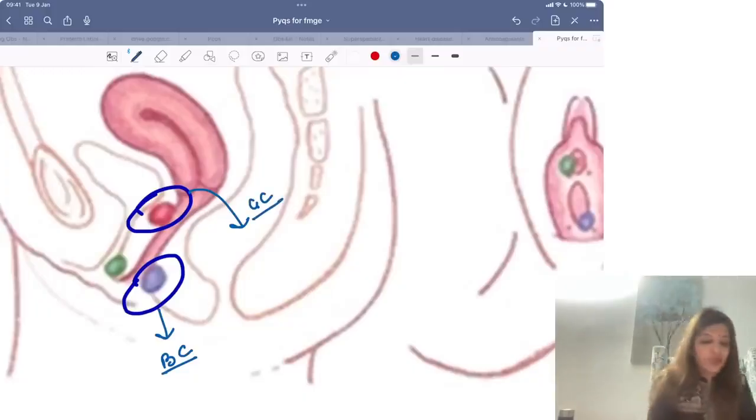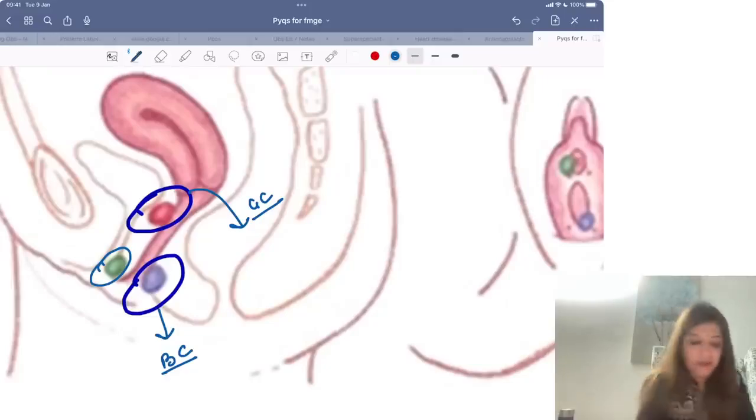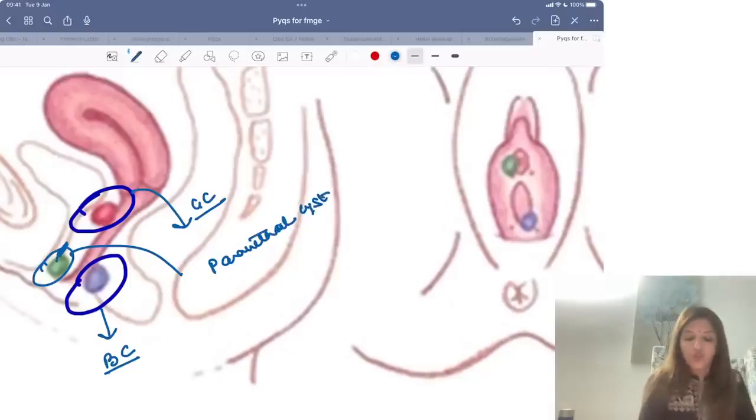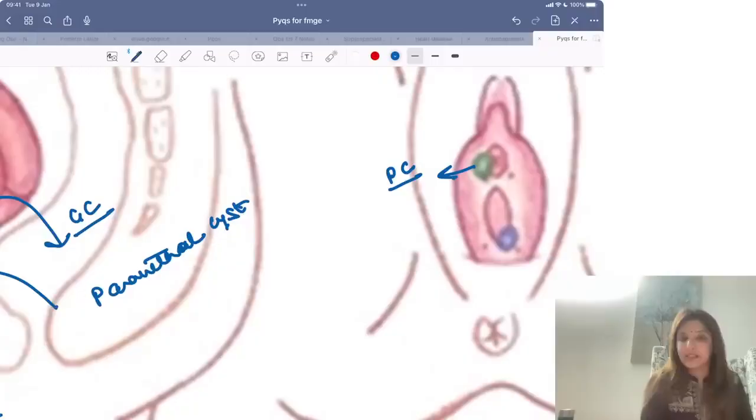Number 1. Number 2, do you see this green color marking over here? ये जो green color की cyst है ये bladder के urethra के पास मिल रही है, right? So ये जो cyst होती है इसको कहते हैं paraurethral cyst. Right? So over here this green color is near the urethra, so this is paraurethral cyst.